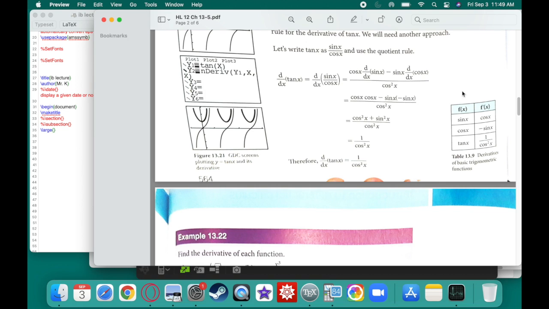Okay, in fact, this is actually all of the tables we need for trig functions. The derivative of sine is cosine. The derivative of cosine is negative sine. And then there's one for tangent. The derivative of tangent is 1 over cosine squared. The way that I remember it is secant squared.